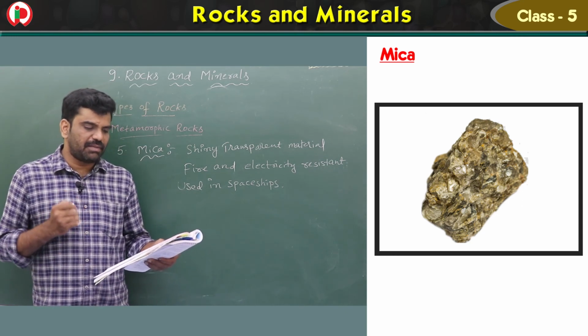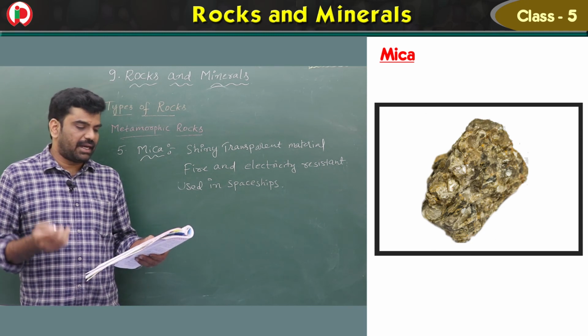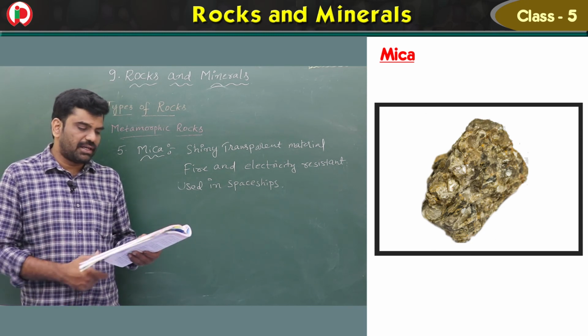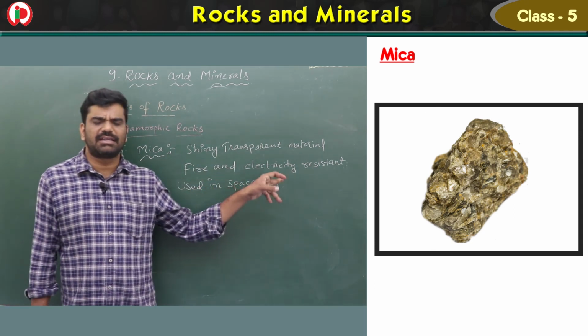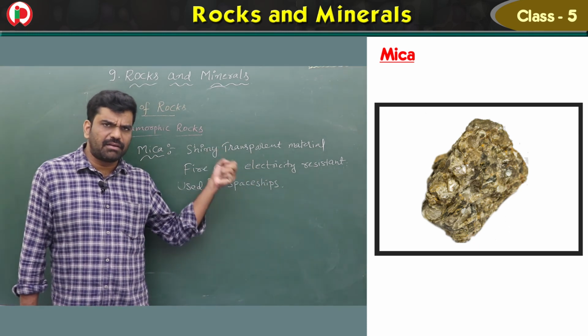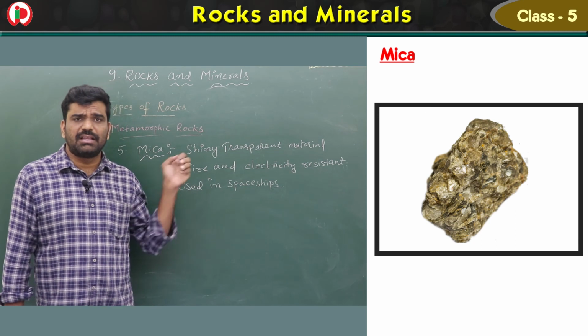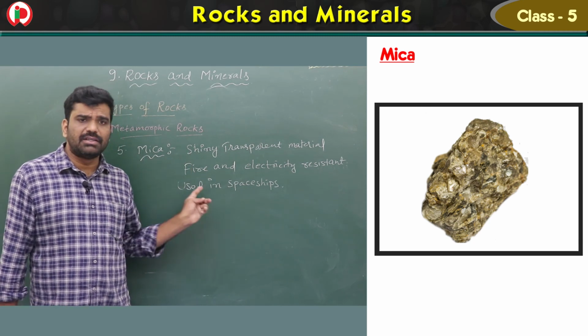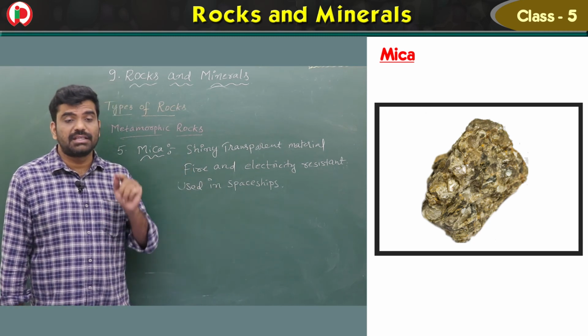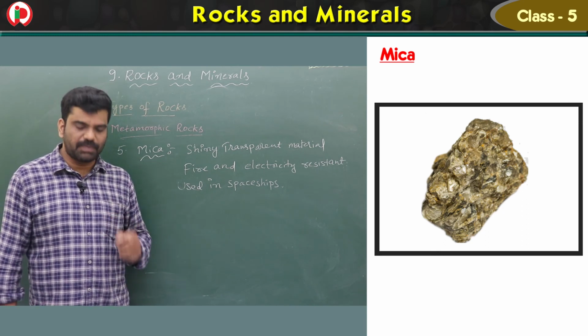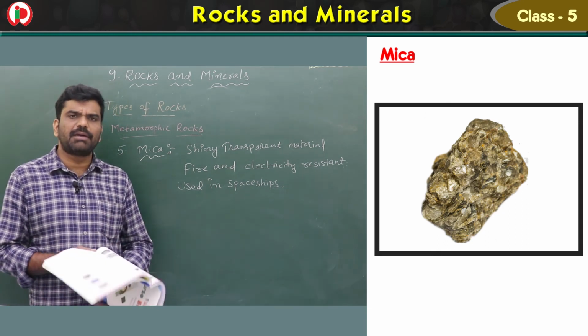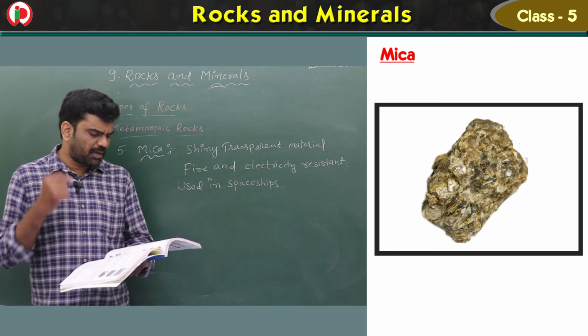So mica is a shiny transparent material found in thin layers. It is used in many appliances where heat and current are involved. It is fire and electricity resistant. That means even if it catches fire or the current passes through it, nothing will happen. It is used where, children? In spaceships. So this is the third type of rocks, which is metamorphic rocks.